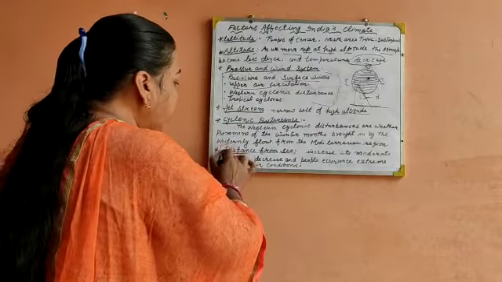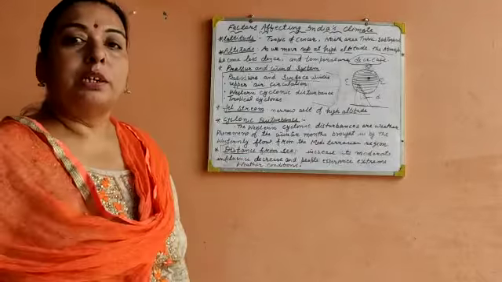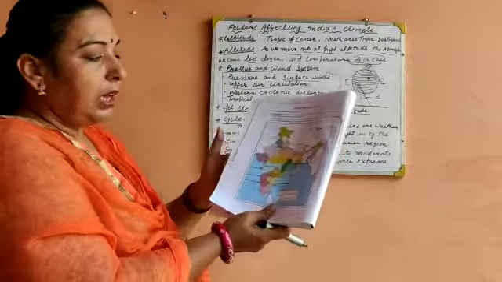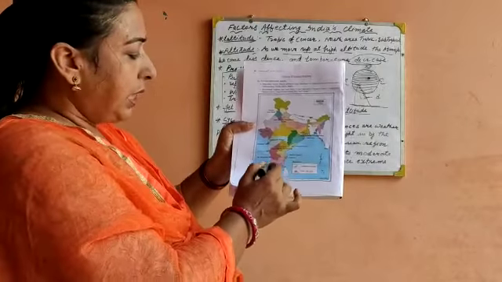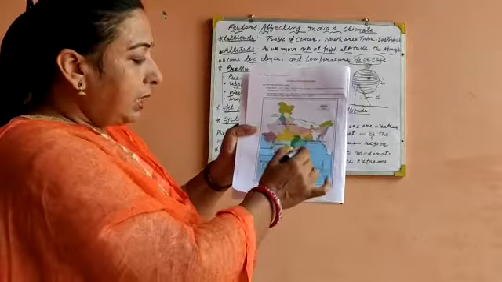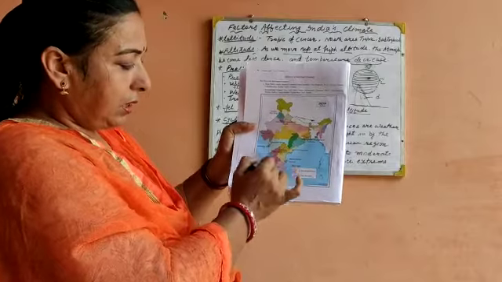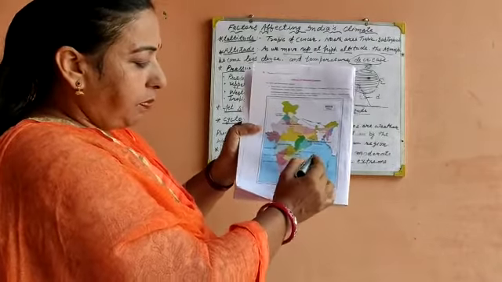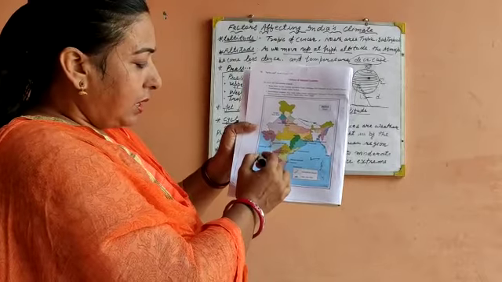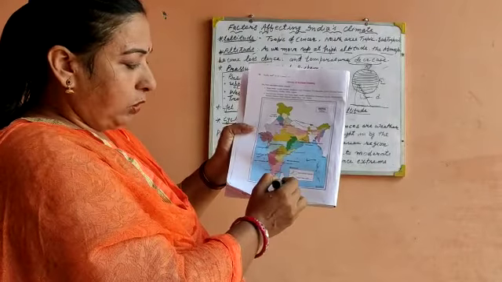Then next is distance from the sea. Let's again discuss this with the help of the map of India. This is peninsular India. Three sides are covered by ocean: the Bay of Bengal, Arabian Sea, and Indian Ocean.